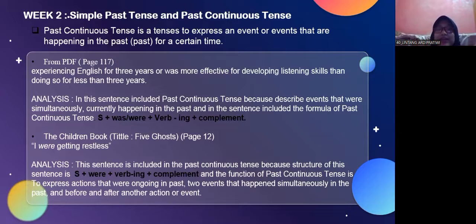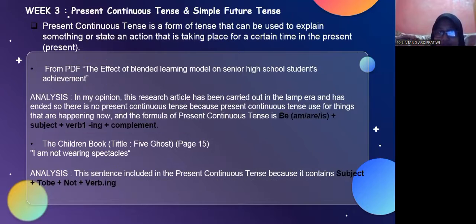My analysis is that the sentence is included in the past continuous tense because the structure of the sentence is subject plus was plus verb-ing plus complement. And the function of past continuous tense is to express actions that were ongoing in the past, events happening simultaneously in the past, and before or after another action or event.